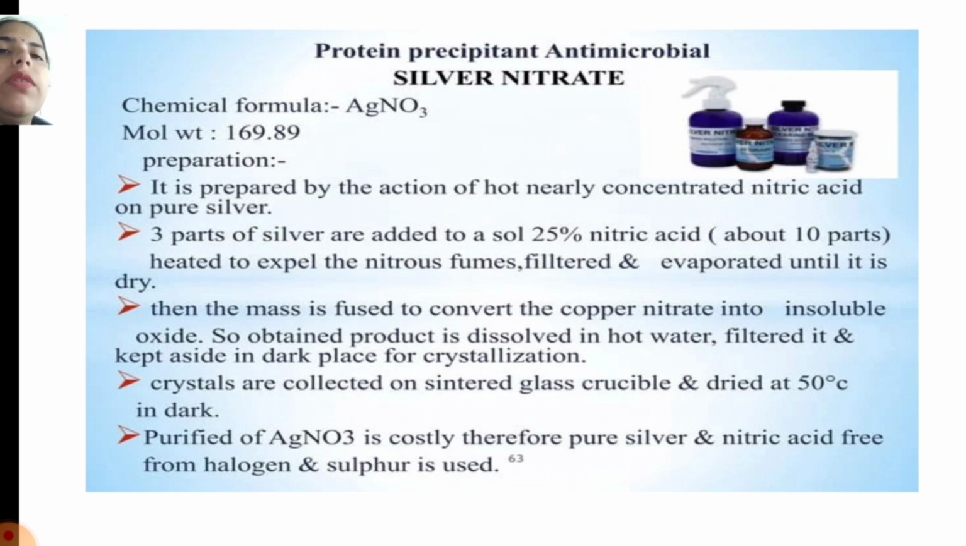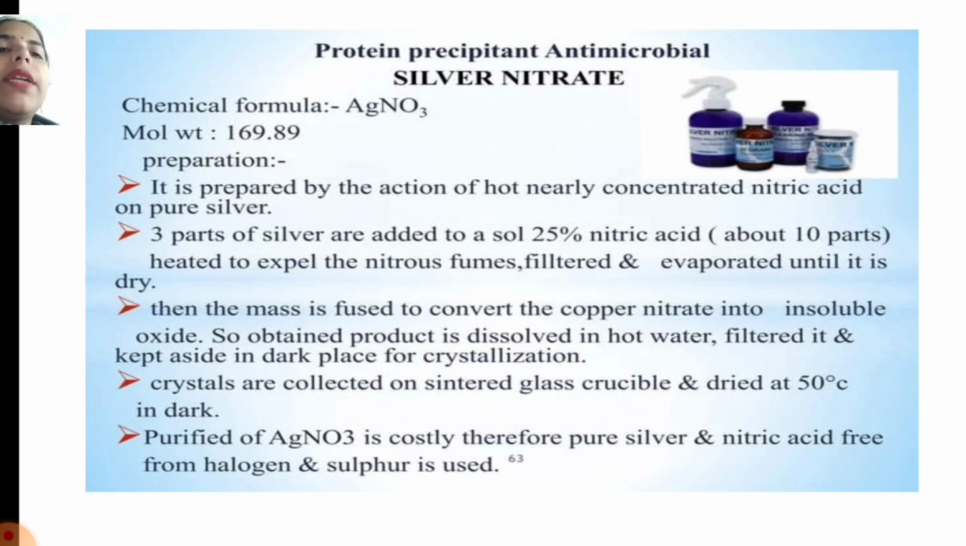Three parts of silver are added to a solution of 25% nitric acid, heated to expel the nitrous fumes, filtered and evaporated until it is dry. Then the mass is fused to convert the copper nitrate into insoluble oxide. The product obtained is dissolved in hot water, filtered, and kept aside in a dark place for crystallization.